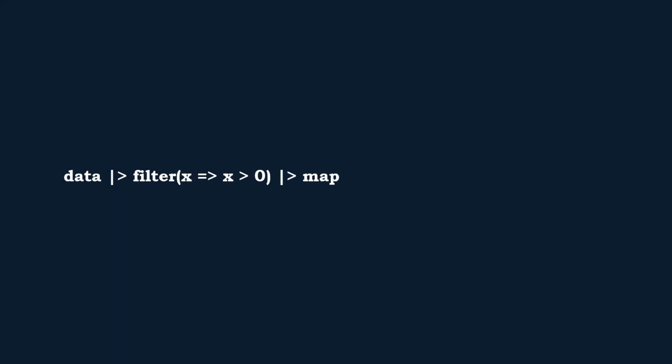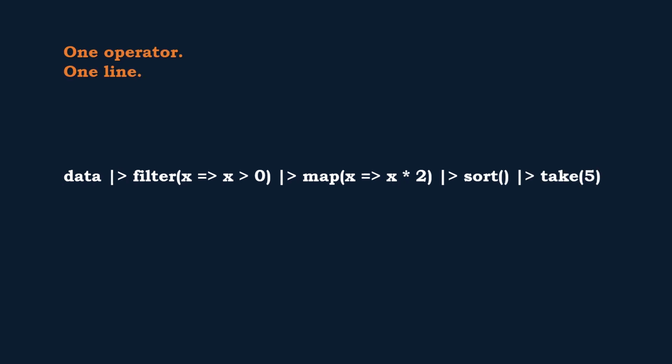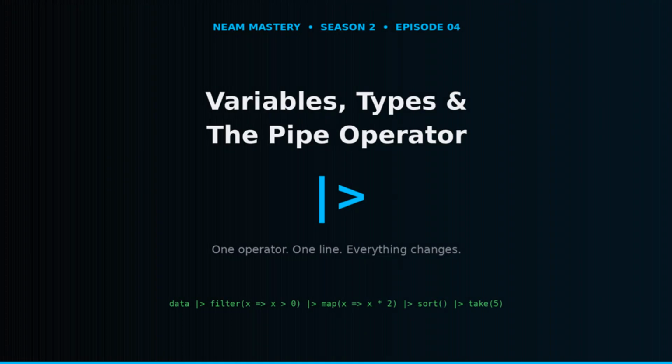Look at this line of code. Data flows in from the left, gets filtered, doubled, sorted, and trimmed all in one readable left to right expression. No nested function calls, no temporary variables, no reading inside out. This is the pipe operator. And once you learn it, you will never want to write code without it.